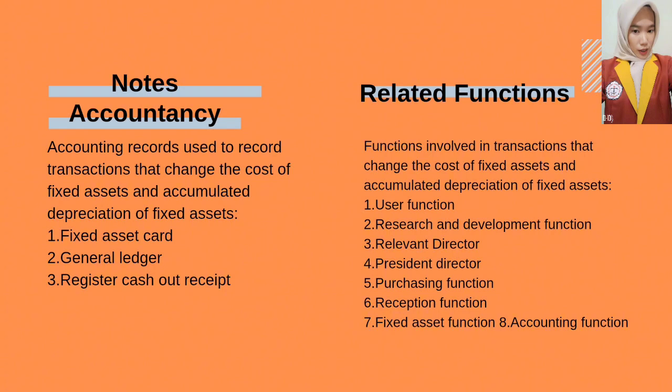Accounting records used to record transactions that change the cost of fixed assets and accumulated depreciation of fixed assets. 1. Fixed asset card. 2. General ledger. 3. Cash out register.